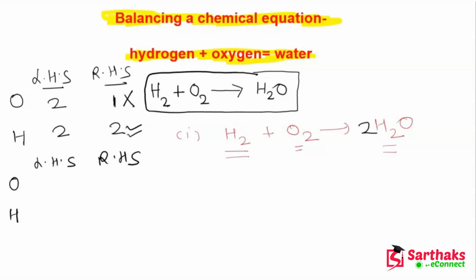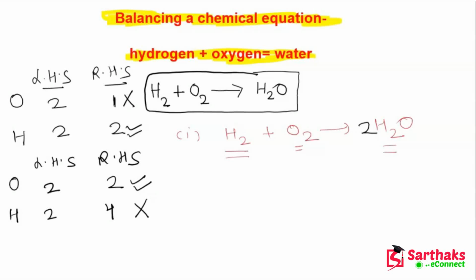that here hydrogen is 2. Sorry, the hydrogen will be written here. It is 2. Here it is 4. Oxygen here is 2. On the reactant side it is 2, and on the product side it is also 2. So it means oxygen is now balanced but hydrogen is not balanced.